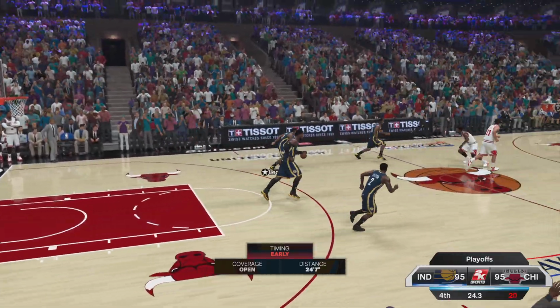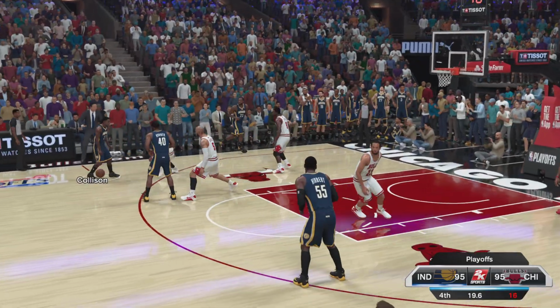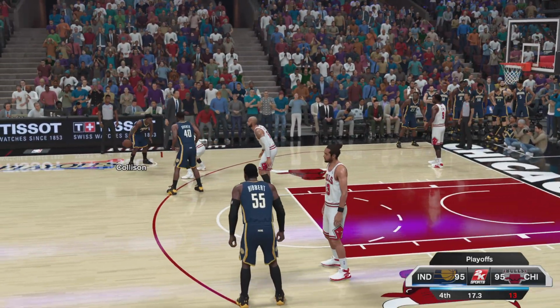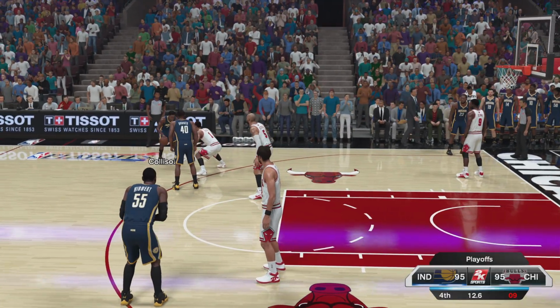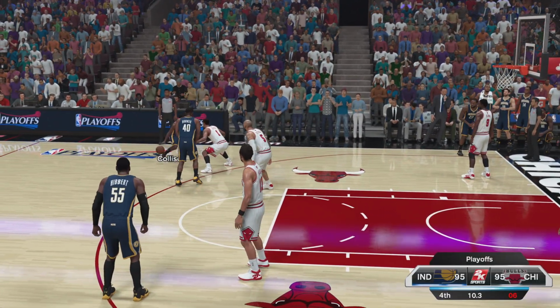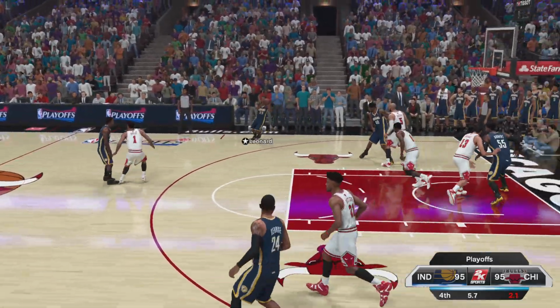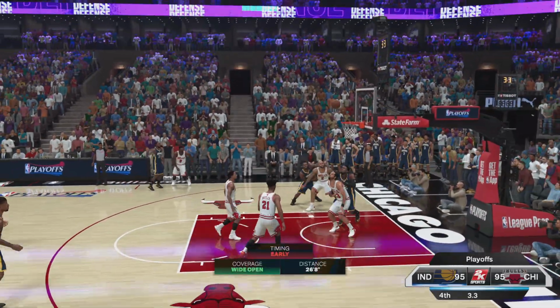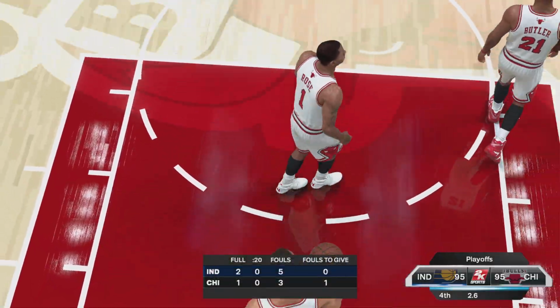Back to Kawhi. Kawhi bringing up the court. Back to Daryl Collison. Collison holding the ball. Screen. Daryl Collison just holding the ball. Kawhi. Oh, he missed. He missed the ball. 2 seconds on the clock.